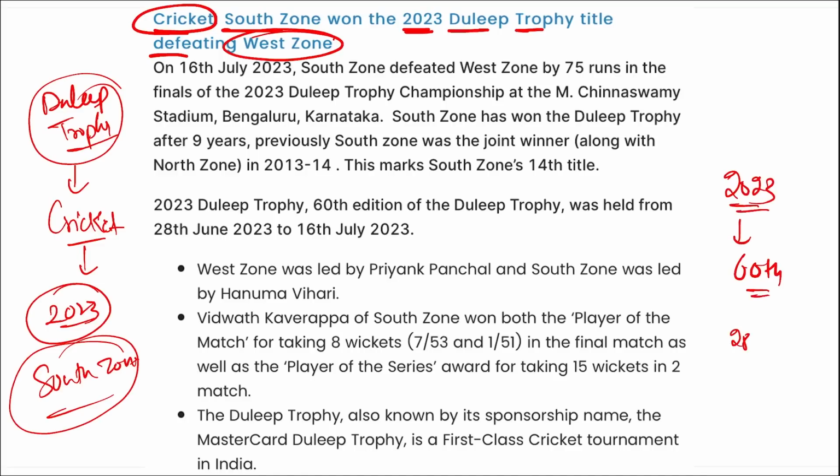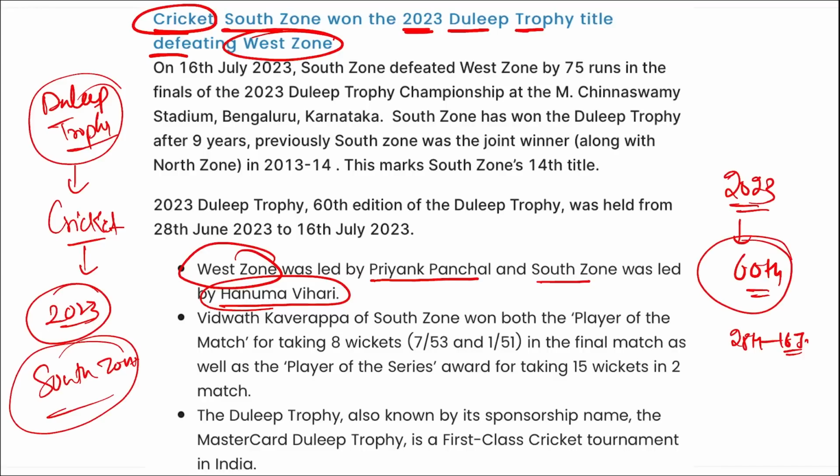It was from the 28th of June to the 16th of July that we observed this. Then the West Zone was led by Priyank Panchal, and the South Zone was led by Hanuma Vihari, correct? And it is your South Zone that has won this Dileep Trophy, the 60th edition of the Dileep Trophy. And remember, this is the 14th title or 14th win for the South Zone.